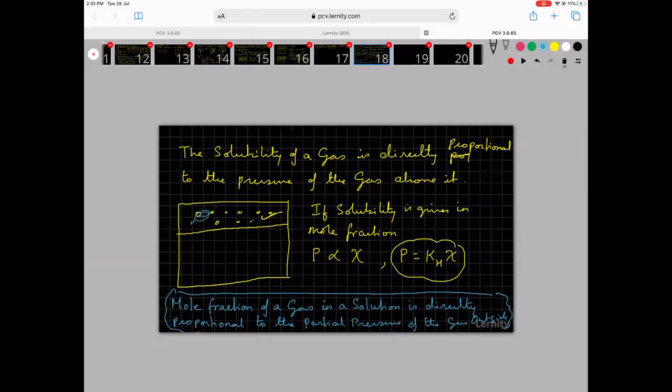So the partial pressure of this gas is directly proportional to the mole fraction. That constant here is called the Henry's constant.